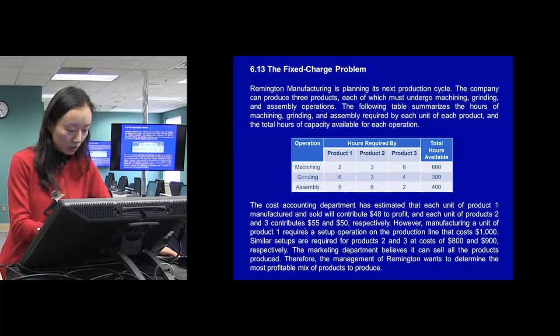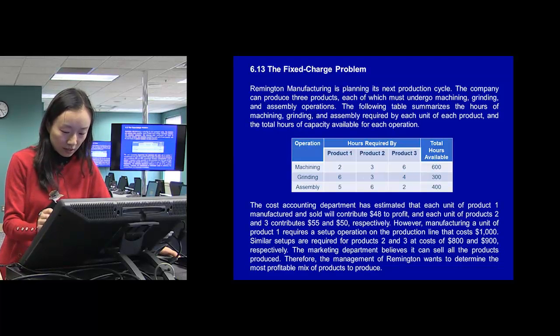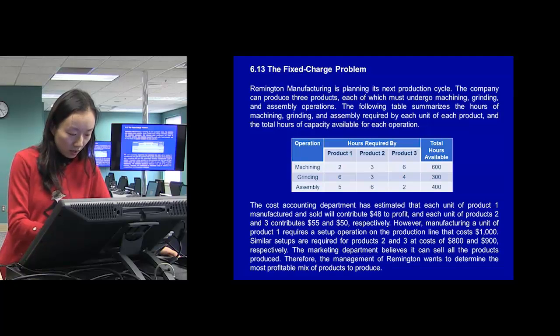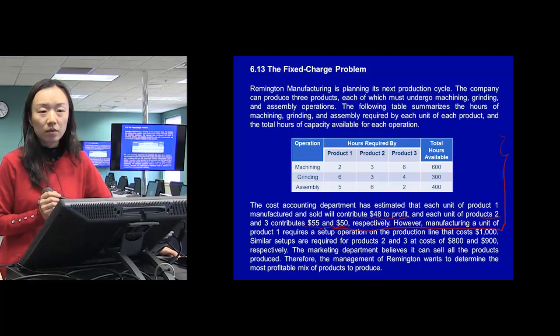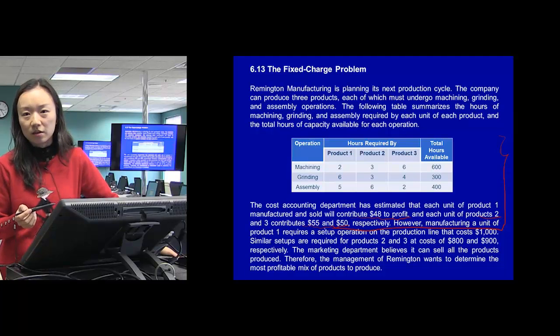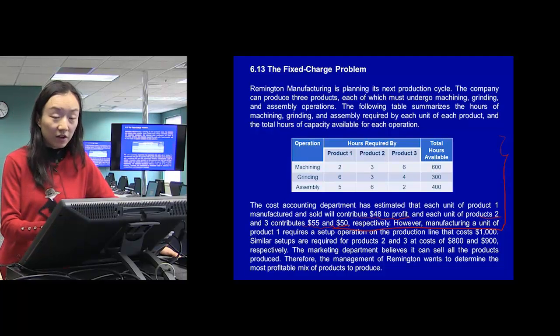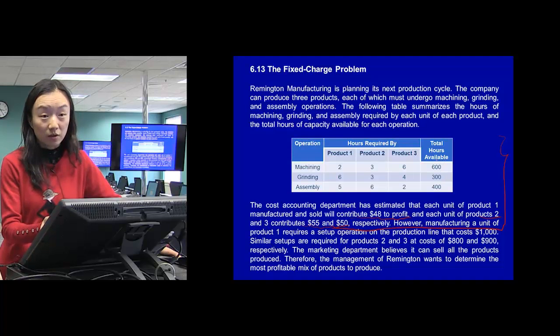And the cost accounting estimates that product 1 will make $48 of profit, product 2 will make $55, and product 3 $50. So if we just read through here, it's a very, very simple problem. You maximize the total profit, and at the same time there are constraints: the total hours used to produce those three products should not exceed the total hours available.